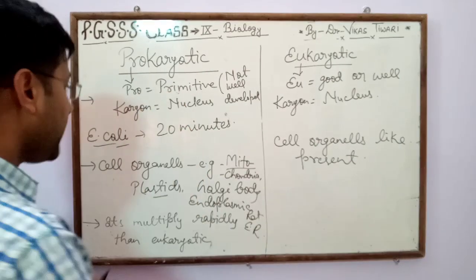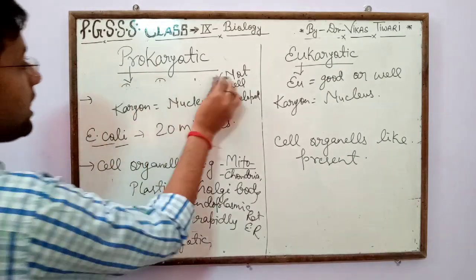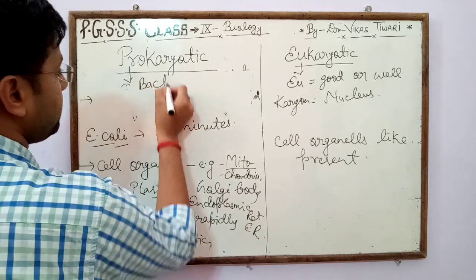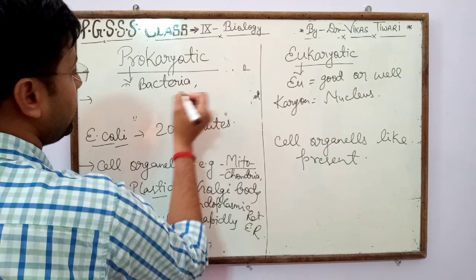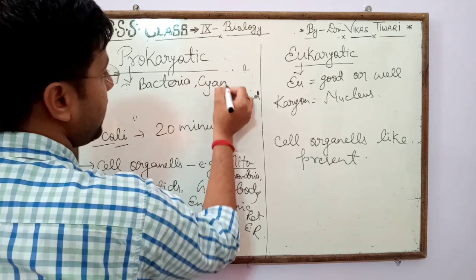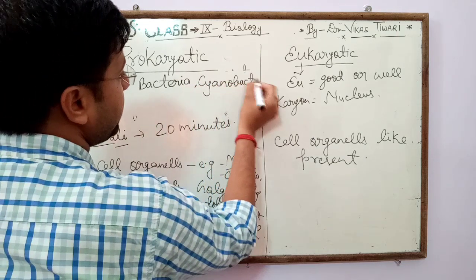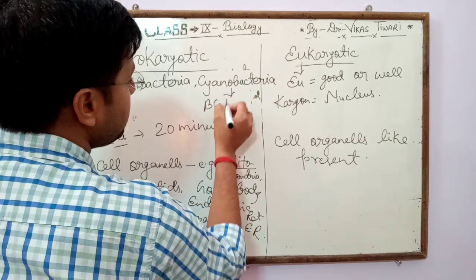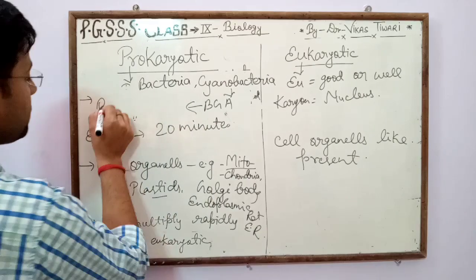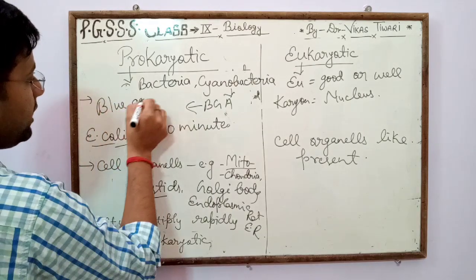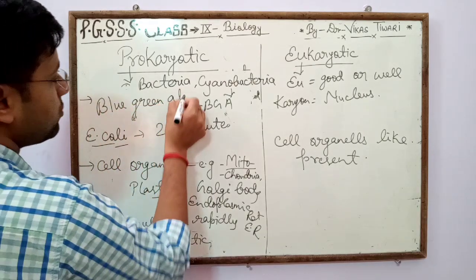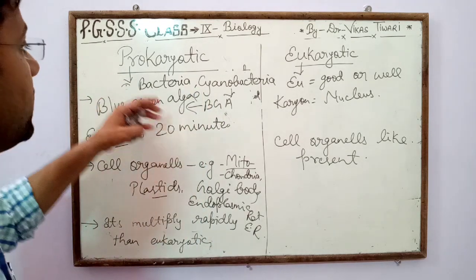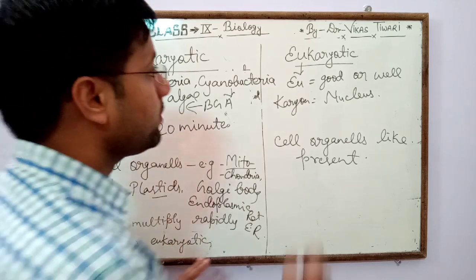And next thing, the examples of prokaryotes are bacteria and cyanobacteria. Cyanobacteria is also known as BGA, meaning blue green algae. Both are the best examples of prokaryotic organisms because in them the nucleus is not well developed.